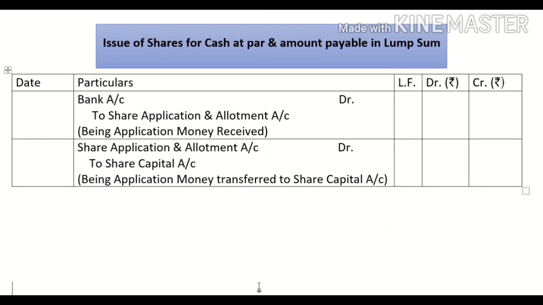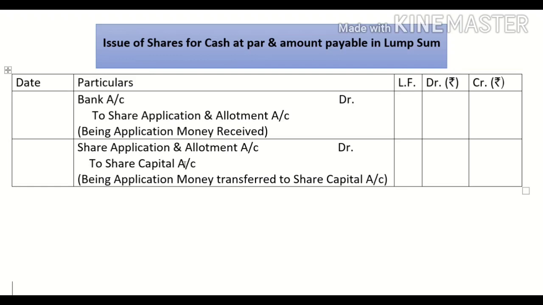First one is issue of shares for cash at par and amount payable in lump sum. That means the whole amount will be called up in one installment. Then we will pass these two entries. First, when you receive the money, bank account debit to share application and allotment account.